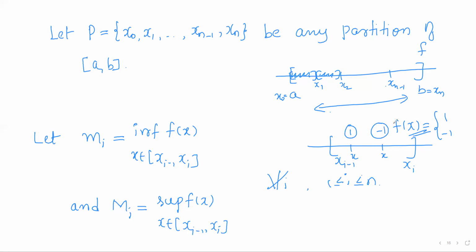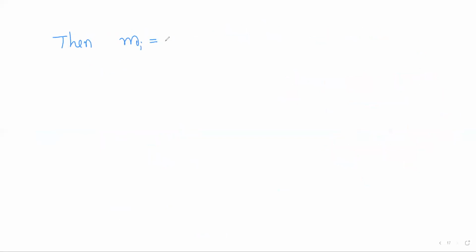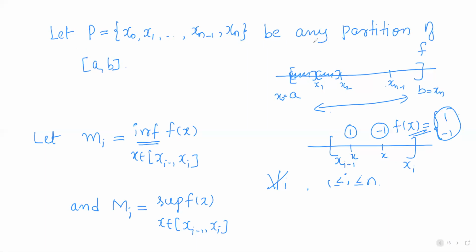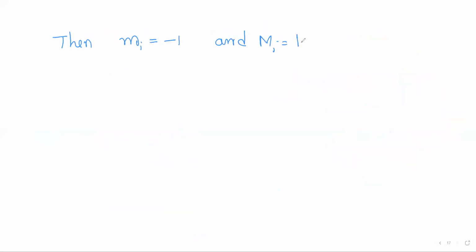So only -1 and +1 will repeat. Among these two, the infimum will be the smallest value, that is, the lower bound. So the smallest value will be -1. Whereas capital Mi, the supremum, is nothing but the maximum. So the maximum of f of x will be +1. So capital Mi will be +1 for all i.